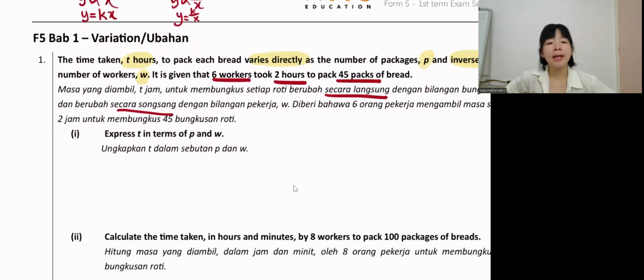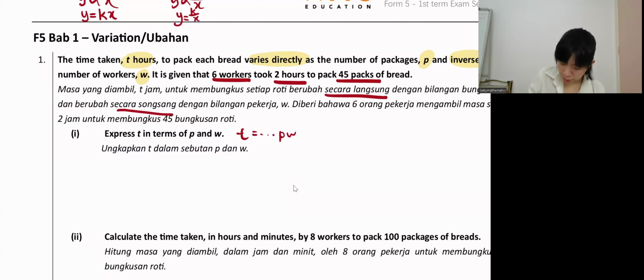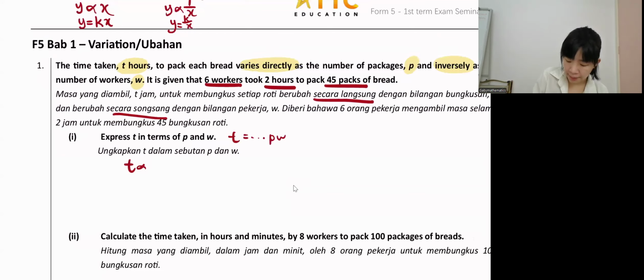Number 1, express T in terms of P and W. You want to make T equal something with P and W. You need to form an equation. First, T varies directly as what? Directly as P, so we put P. Inverse, songsang, we put at the bottom. So what is at the bottom? W.